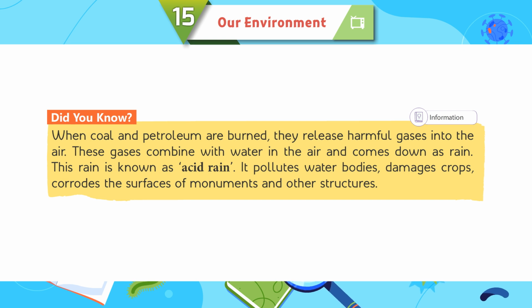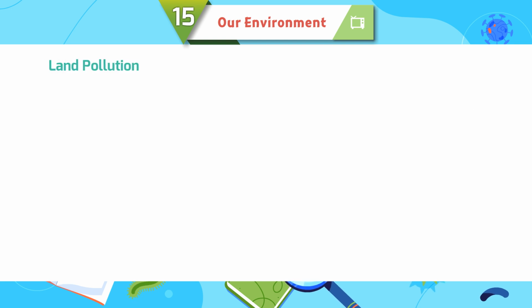Did you know when coal and petroleum are burned, they release harmful gases into the air? These gases combine with water in the air and come down as rain. This rain is known as acid rain. It pollutes water bodies, damages crops, corrodes the surface of monuments and other structures.